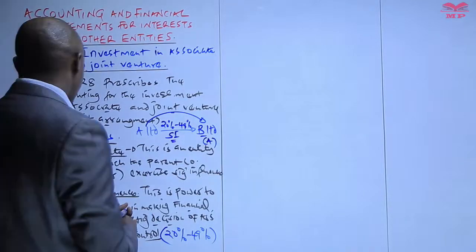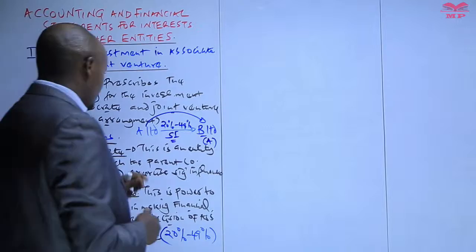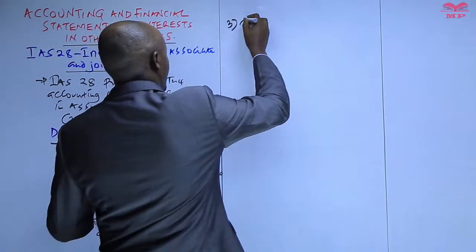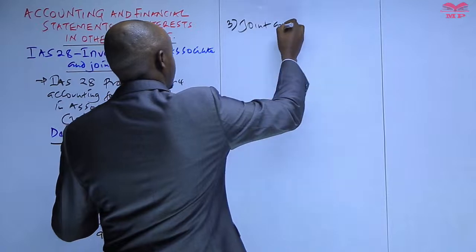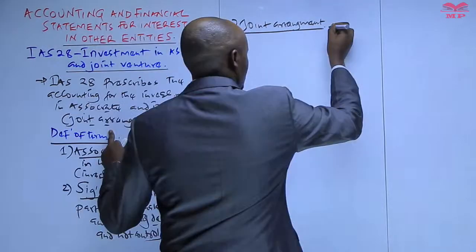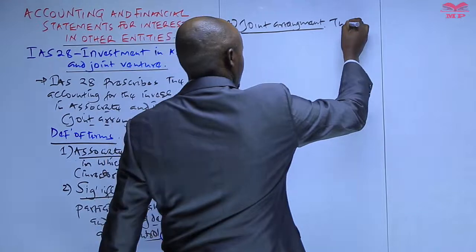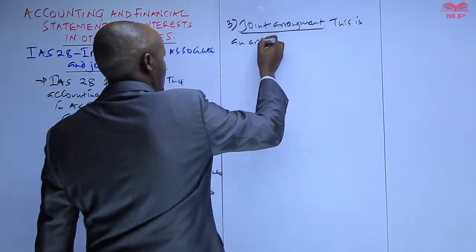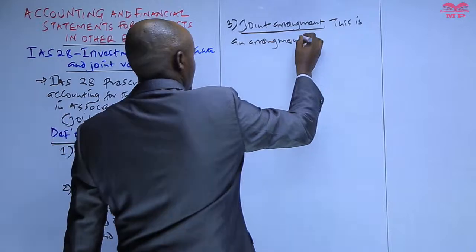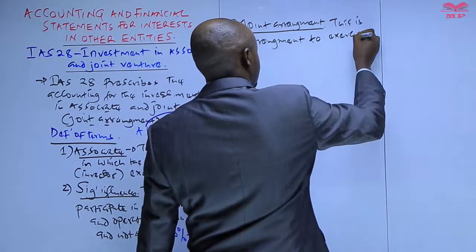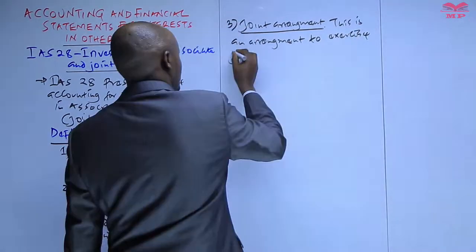So the other term maybe we can define here is a joint arrangement. When we talk about the joint arrangement, we say that this is an arrangement to exercise joint control.